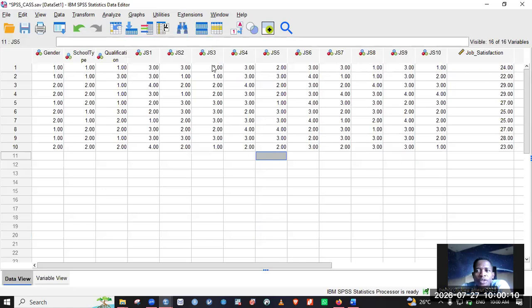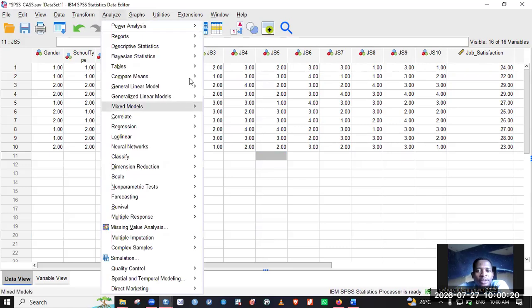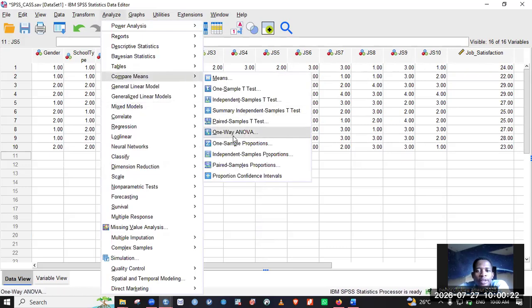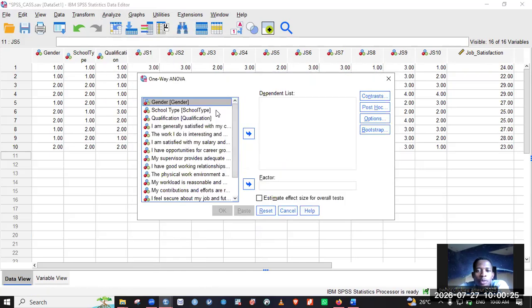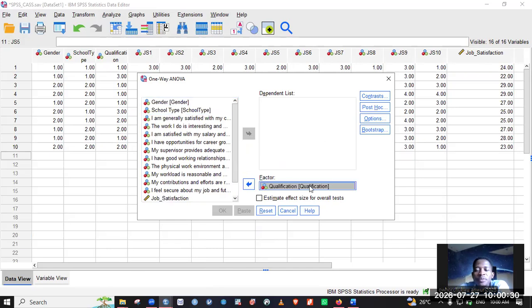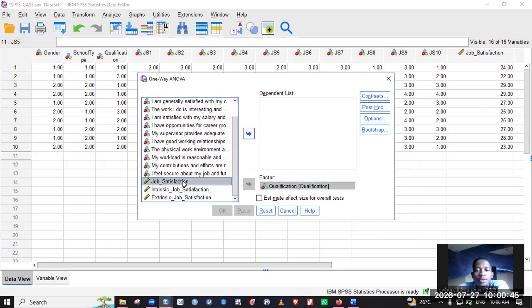So our next variable is qualification, which is more than 2 levels. So it means that it qualifies to use analysis of variance. So you go to here, analyze, compare means, one-way ANOVA. So in the factor, you want to have qualification. Remember I said that for one-way ANOVA, the variable must have more than 2 levels. So for qualification, we have first degree, bachelor, we have master's, and then we have PhD. So this qualifies for ANOVA. So we go here and we select job satisfaction, overall job satisfaction.